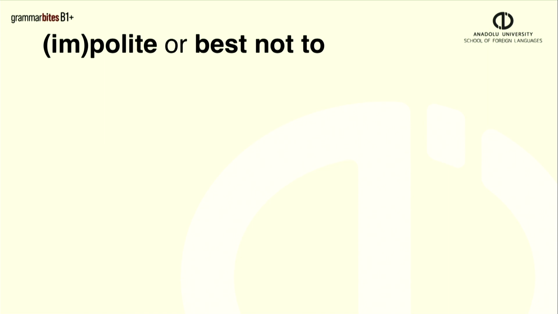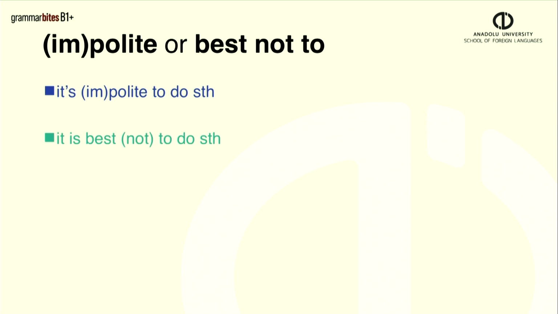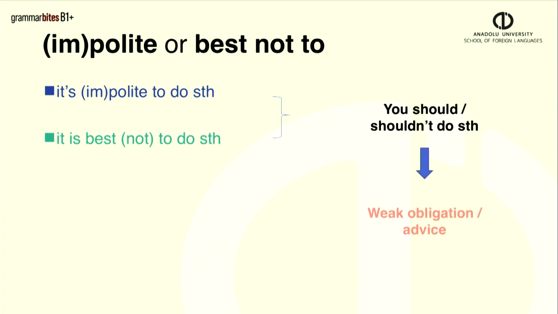Sometimes, instead of obligation or permission, we want to talk about things which are socially accepted or we want to give basic advice. We can use expressions like it is polite or impolite to do something, or it is best or best not to do something. They mean you should or shouldn't do something. They show weak obligation or advice.